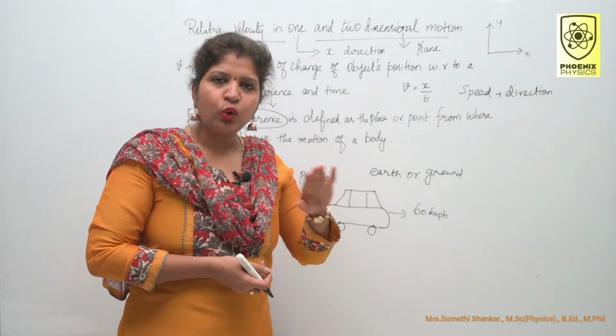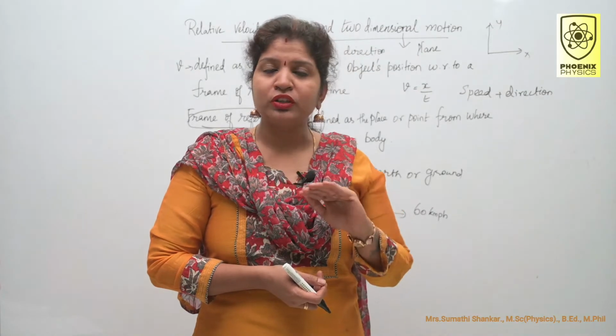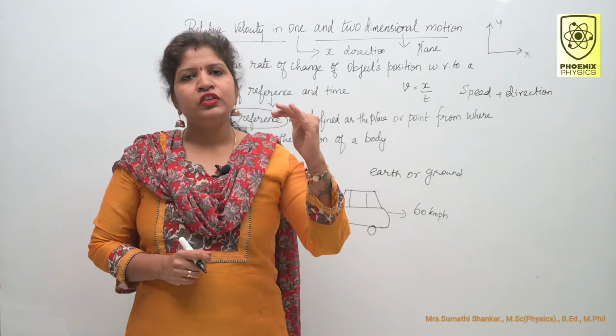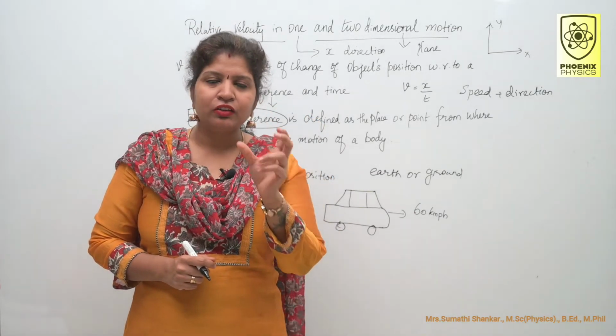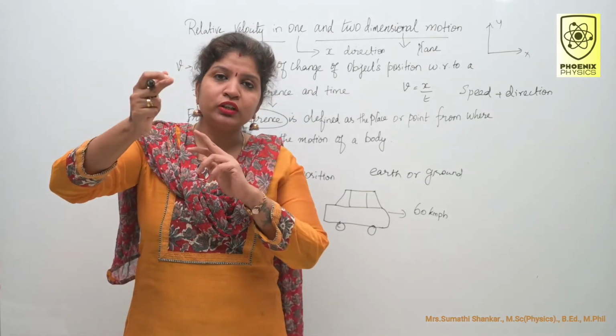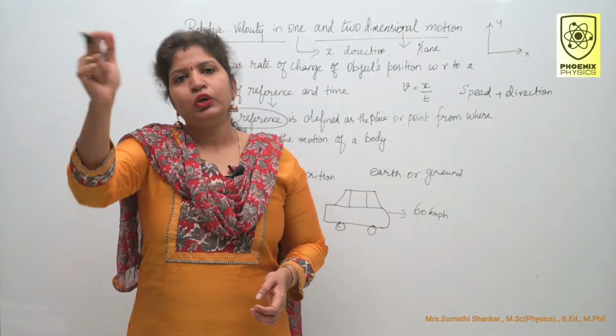No absolute rest or absolute motion is possible. Two persons sitting in a moving car are at rest with respect to each other, but they are in motion with respect to the person on the roadside.